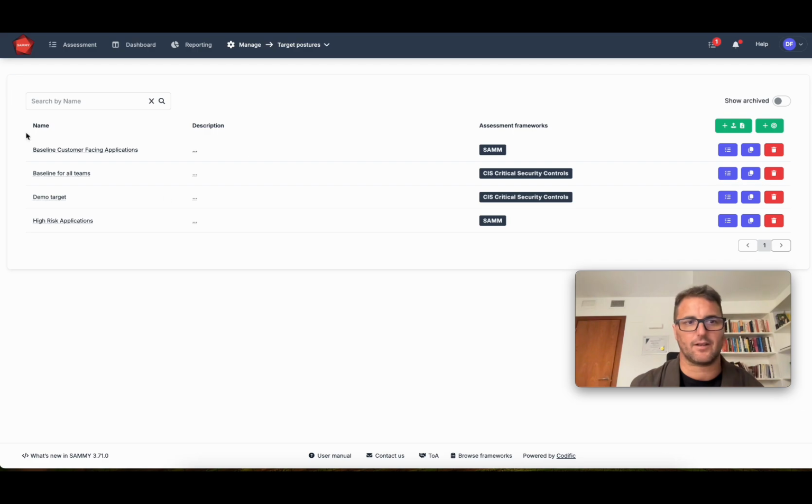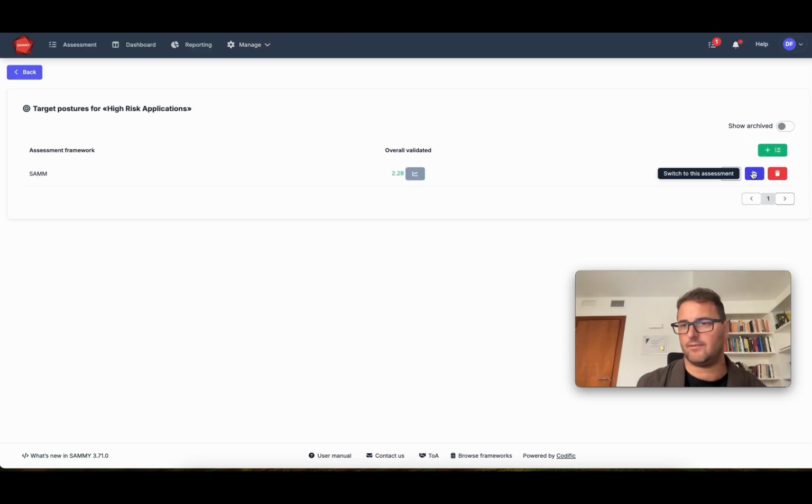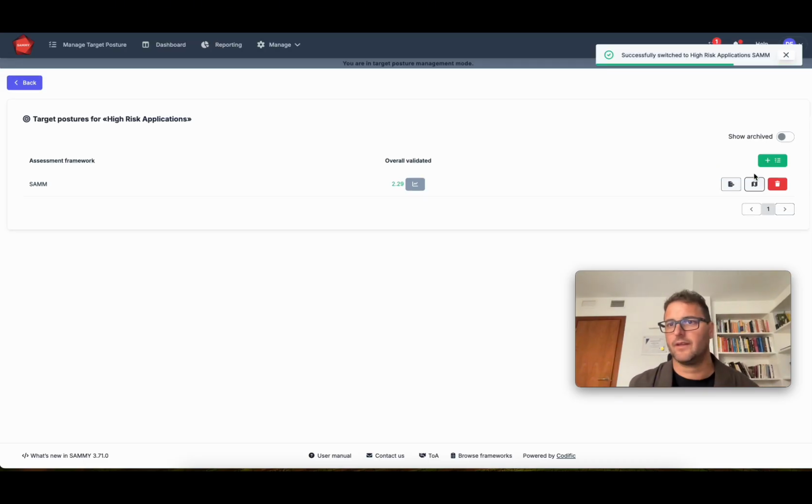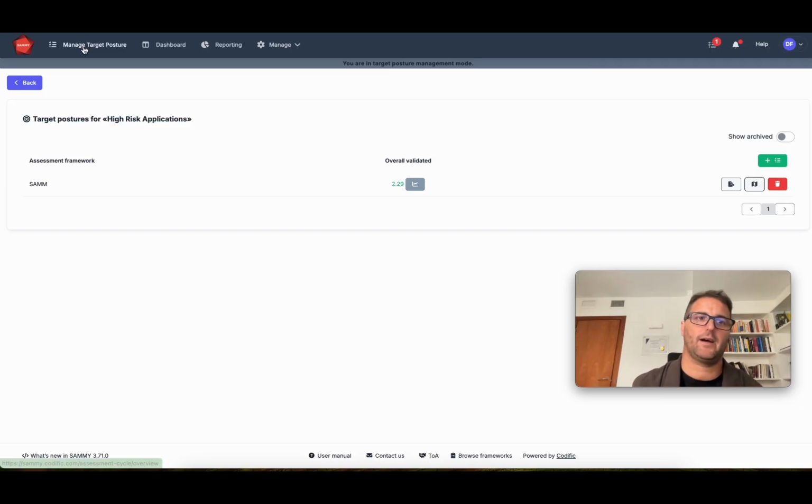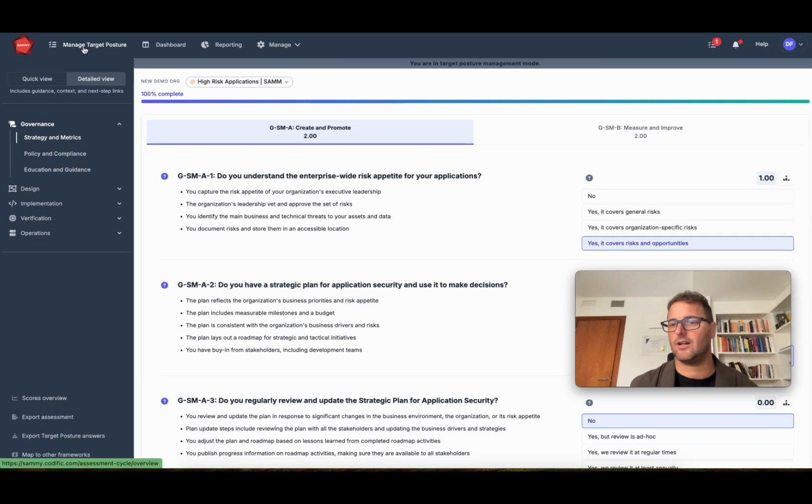Here I have my different target postures, and for example, I have a baseline customer facing application target posture or a high risk application target posture. I can go have a look at that. I have a SAM target posture here, and I can go into a high risk application in SAM. Now I'm managing the target posture. So this is not where I am right now, but this is the standard I'm setting for these teams. So this is going to be the goal for all these teams that get this target posture assigned.